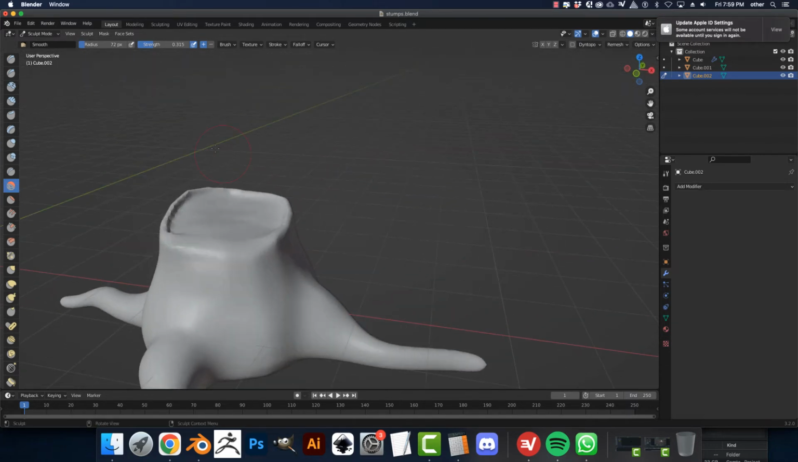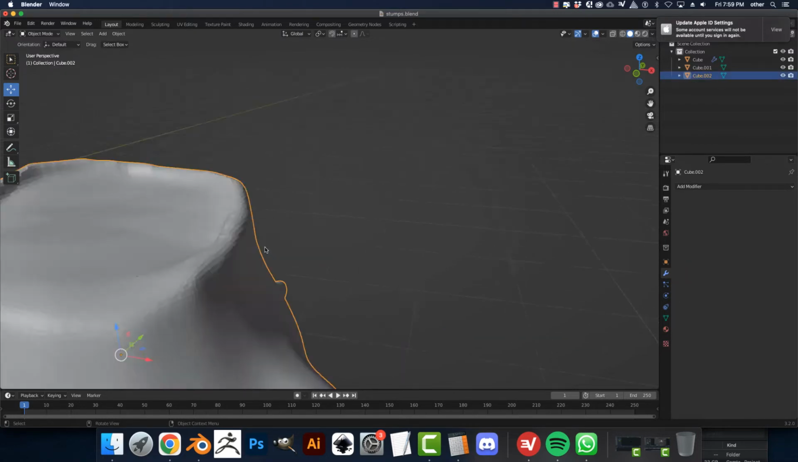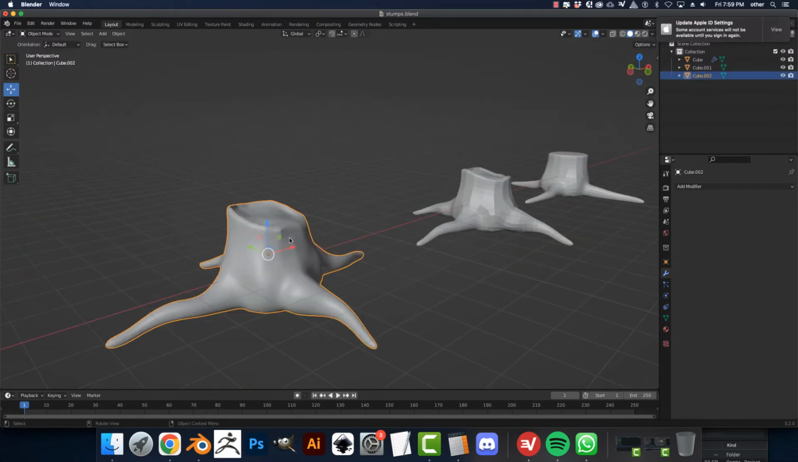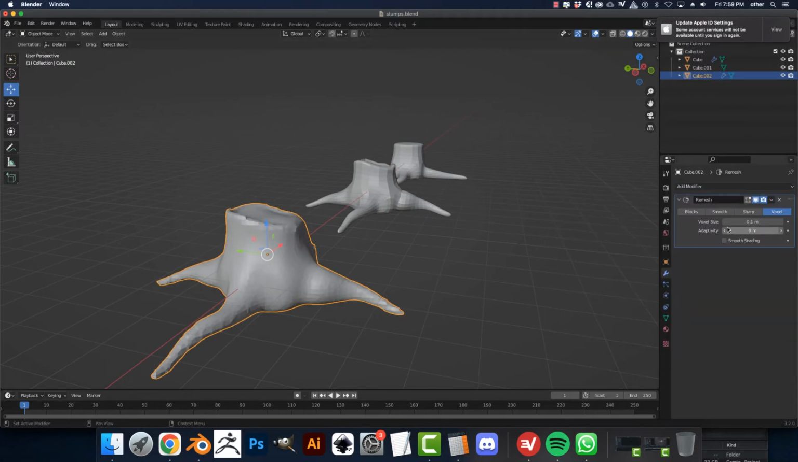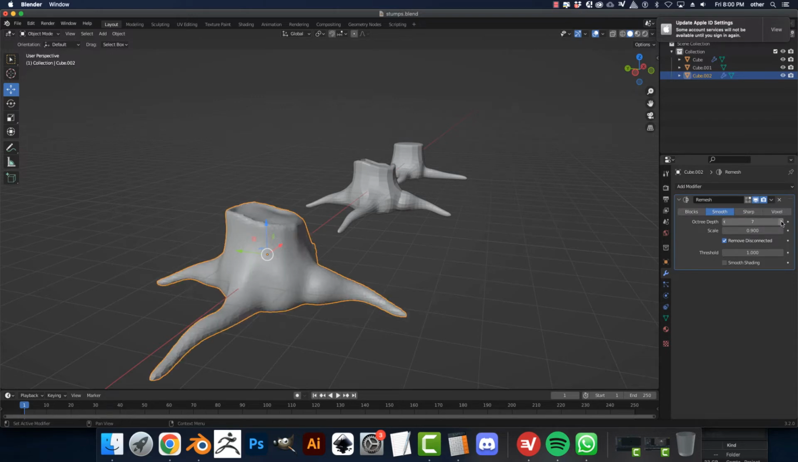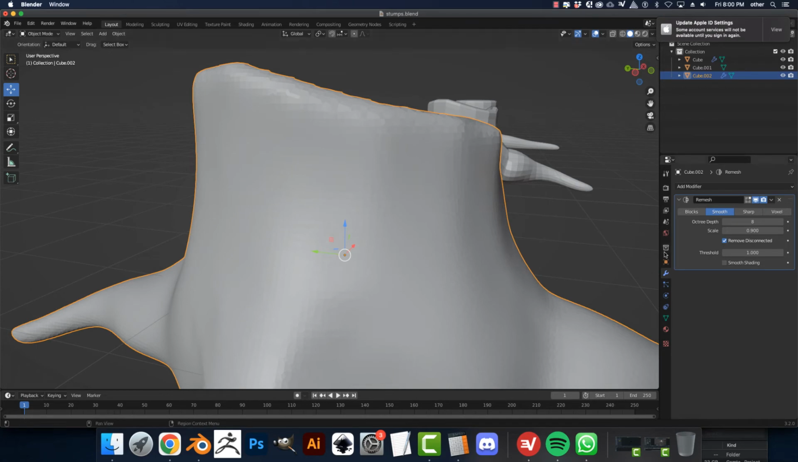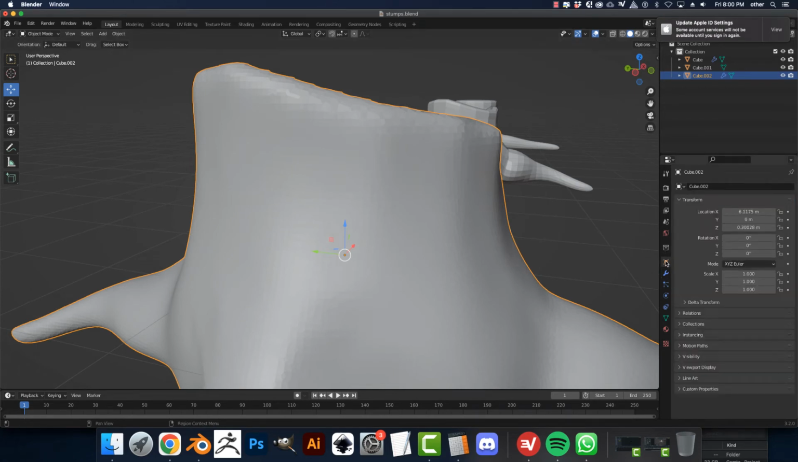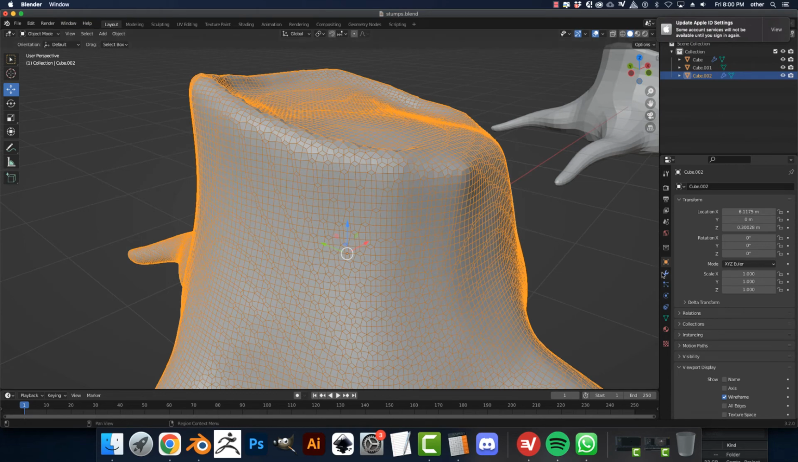Alright, once I've got that, I'll go back to object mode and apply the remesh again. Smooth. Up, up, up, up. And what I want to do is make enough polys. So here's how I do that. I go into the object properties, go into viewport display and turn on wireframe. And I say, well, that's not a lot of polys.